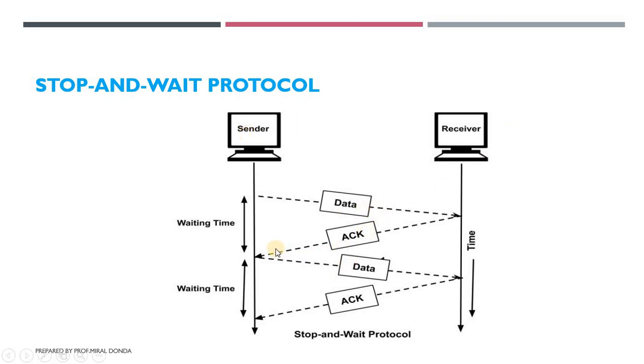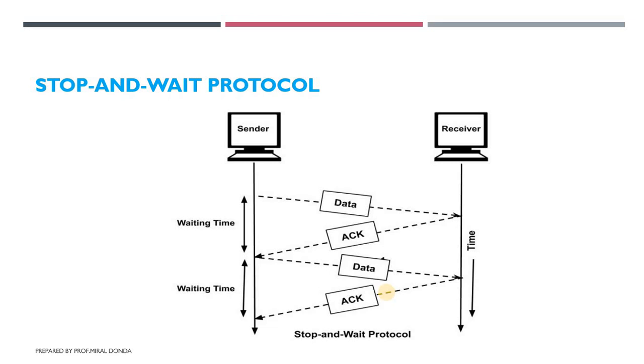After getting the acknowledgement, the sender again sends the next data packet to the receiver and waits for the acknowledgement. It stops and waits for the acknowledgement, and after getting it, it starts sending the new data packet. This is how the stop and wait protocol works. Send the data packet, stop for some time, get the acknowledgement, and again send the data packet. This continuous process continues until the sender finishes its data packets. So this is the basic concept.